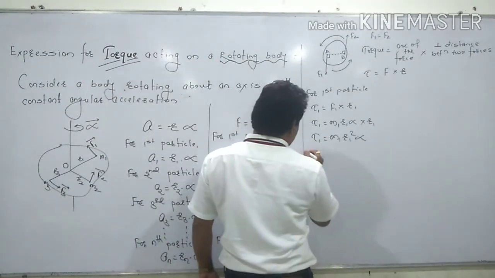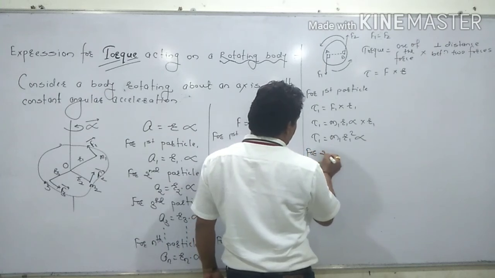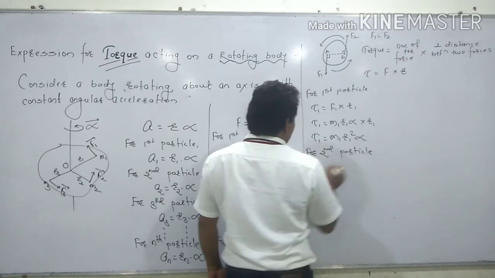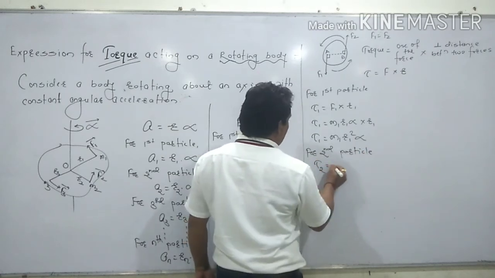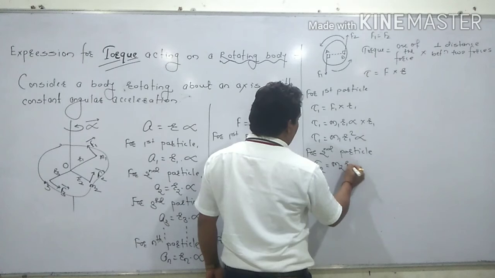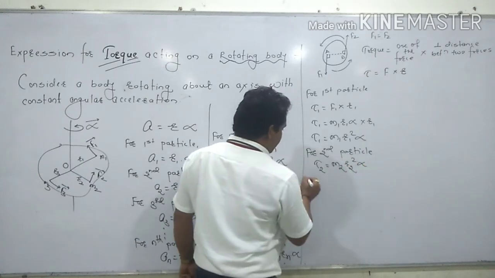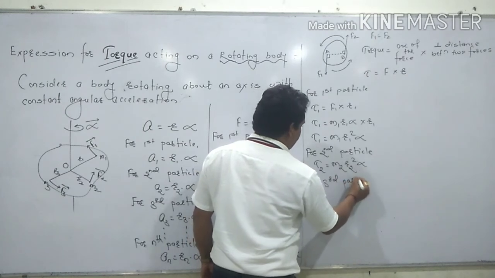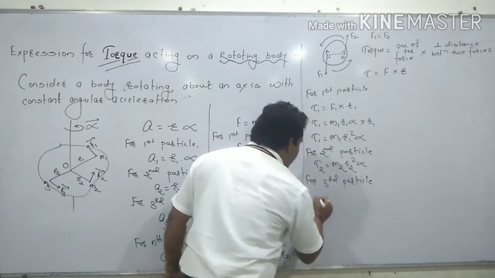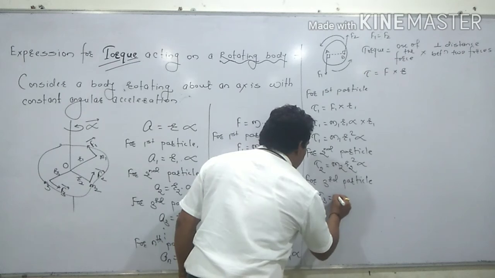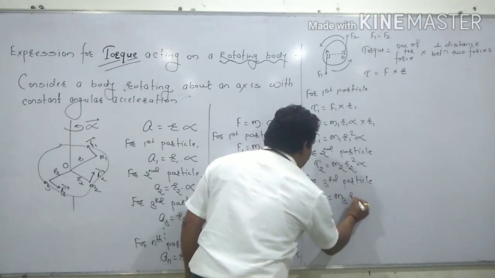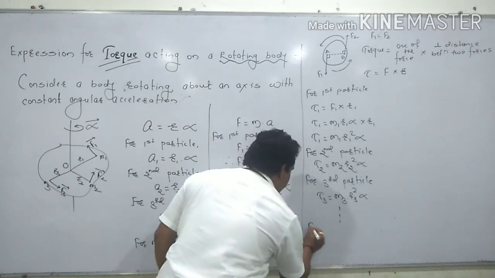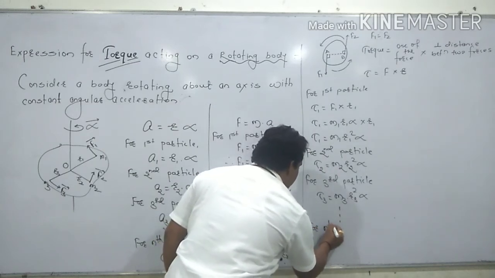Now for the second particle, in a similar way, we can find out torque for the second particle. Tau 2 is equal to M2 R2 square alpha, and for the third particle, it is tau 3 is equal to M3 R3 square alpha, and this formula can be written for the nth particle.